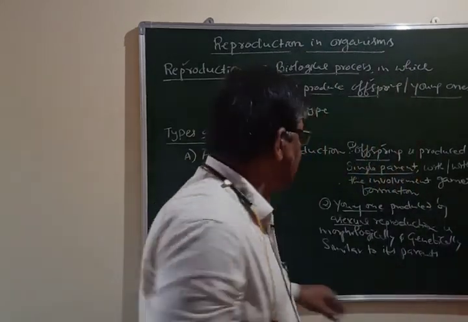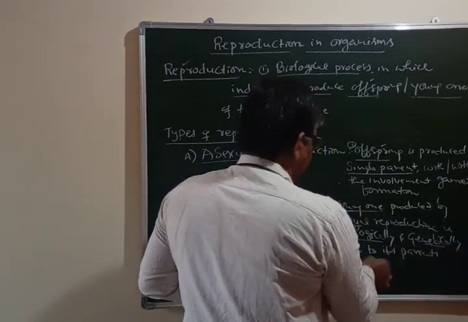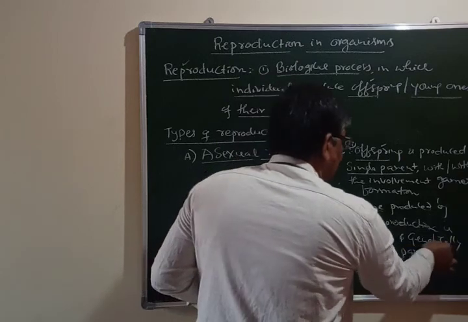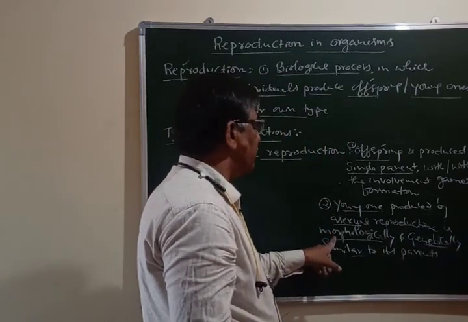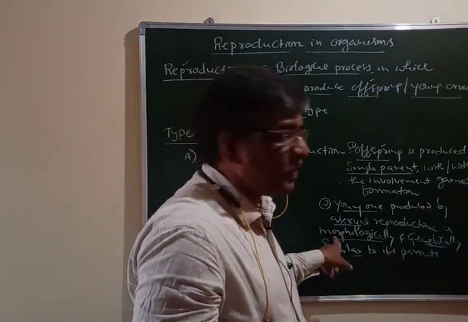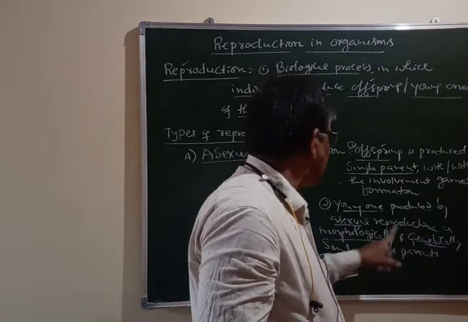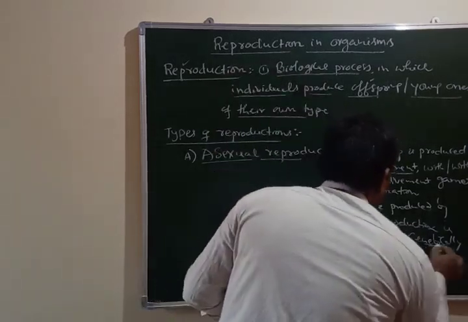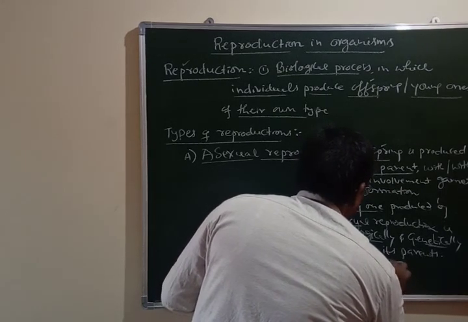So therefore it is morphologically and genetically similar to its parents, and such individuals are called clones. So they are called clones.